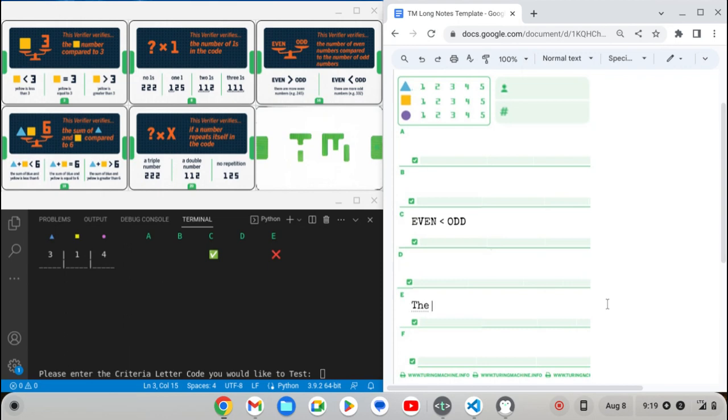So the solution has a double or triple number. Okay, and the likelihood that it's a triple, well, let's see. Yeah, we still haven't established if they're all odd.